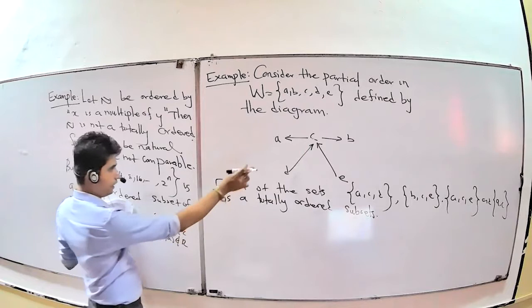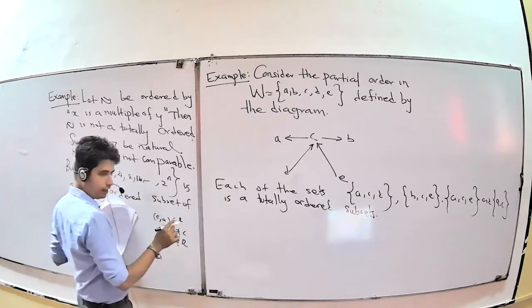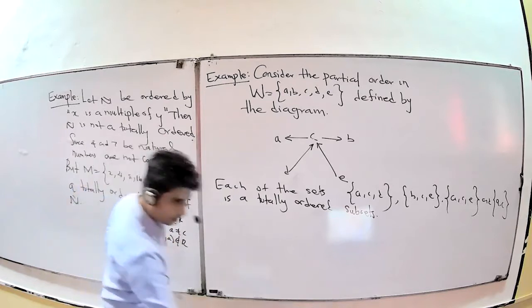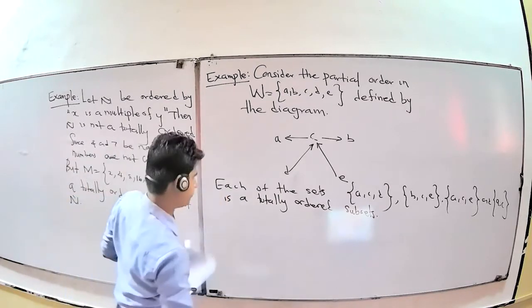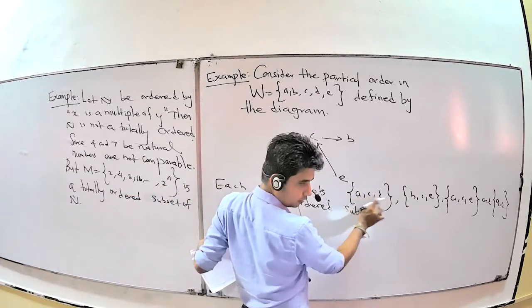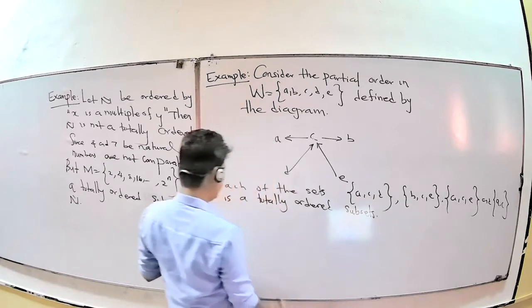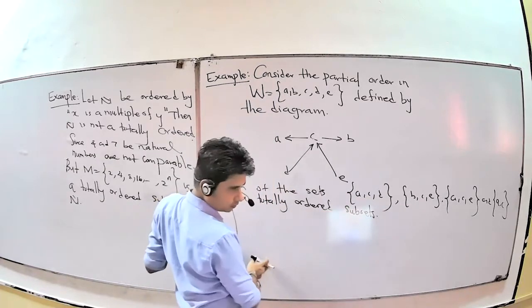We discussed an example like this already, right? How to show the antisymmetric case. A to A reflexive, okay. C to C reflexive, D to D reflexive. They asked to show that these are totally ordered subsets; first of all, they are partially ordered subsets.